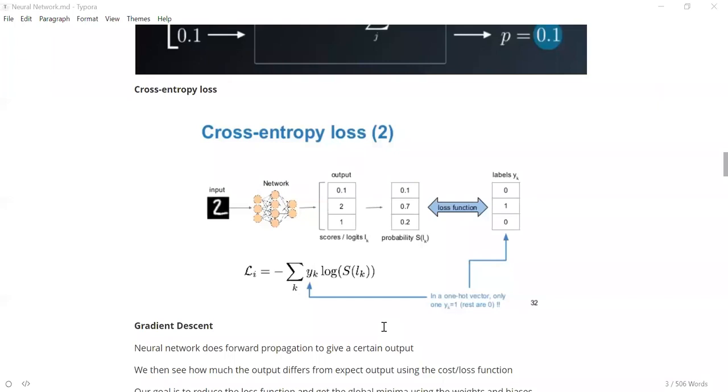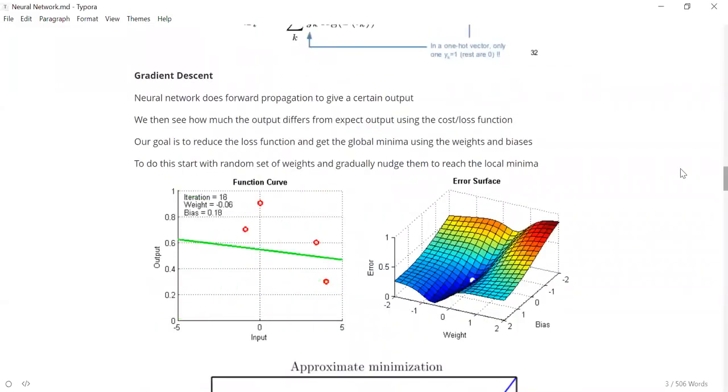But anyway, what we have seen is that the task of the loss function is to determine the difference between the predicted output and the expected output. There are different loss functions which do this. We have talked about mean square error. Just like that, in classification, mostly you will use something like a cross entropy loss. Using this loss, we try to change these weights and biases. How that happens is using a process called gradient descent.